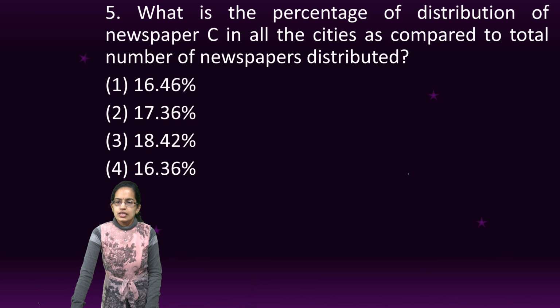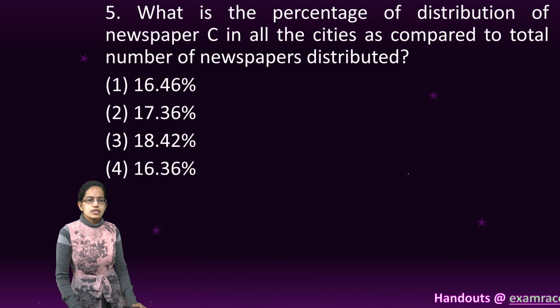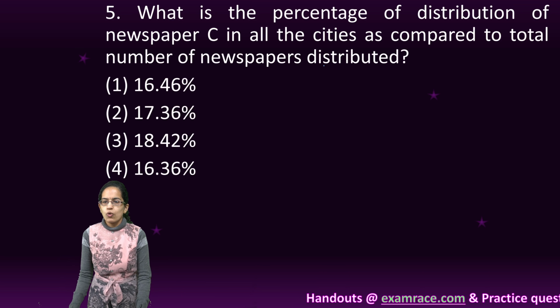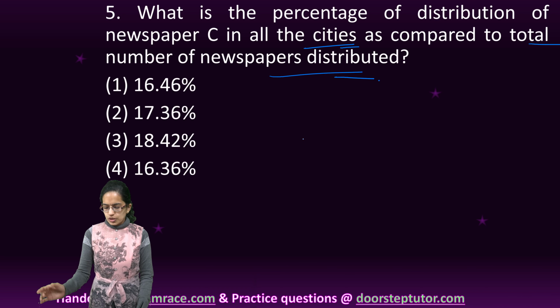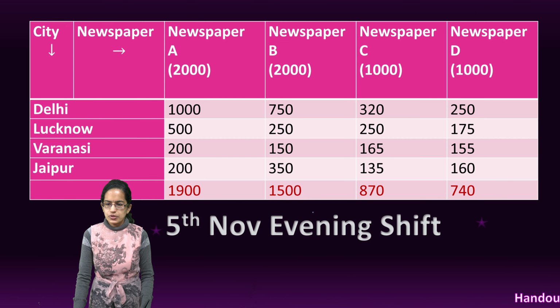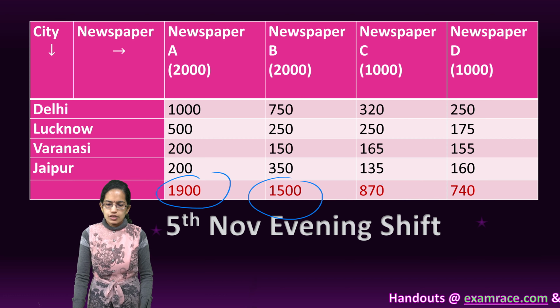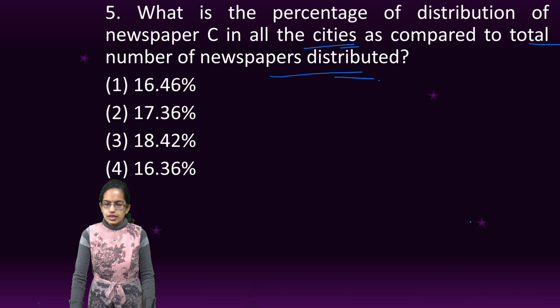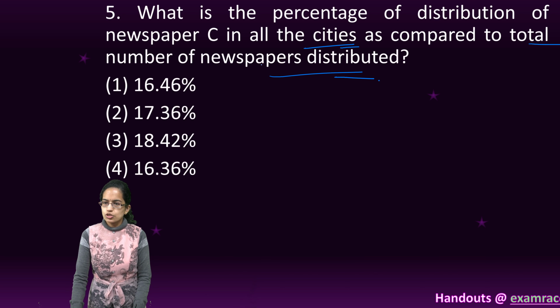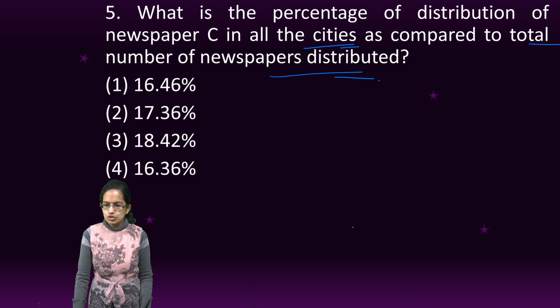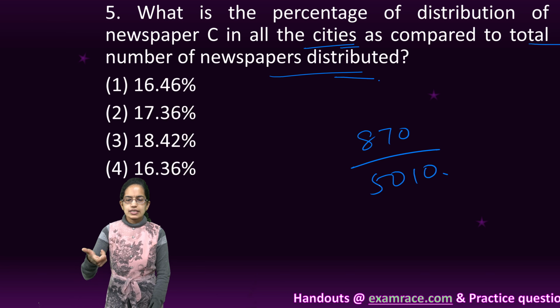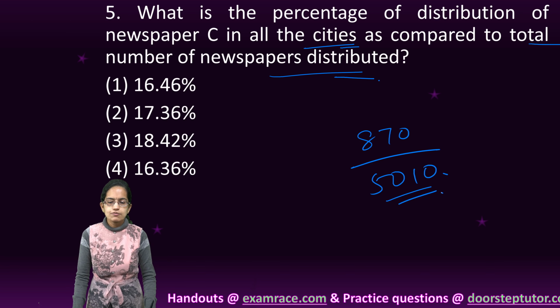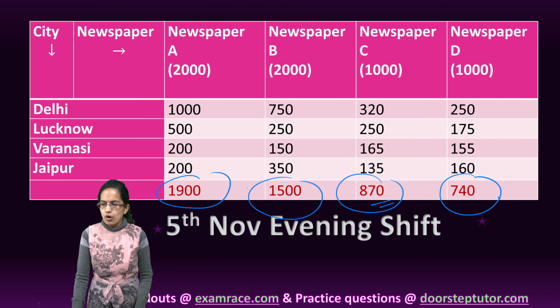As simple as that. The last question here is, what is the percentage of distribution of newspaper C in all the cities as compared to the total number of newspapers distributed? The total number of newspapers distributed we already calculated as the sum of these. Now, what is the percentage of distribution of C? C is 870. We already know the total value, which was 5010. So I divide 870 by 5010. Where does this 5010 come from? This is the sum of all the newspapers.